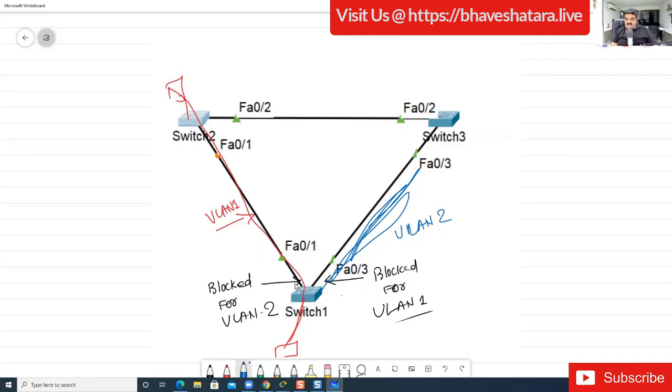This port is blocked for VLAN 2. It means this red VLAN 1 can send the data using this port, right? And this particular port is blocked for VLAN 1. So this blue VLAN, VLAN 2, can send the data from this particular port. So virtually two ports are blocked. And if you think again, it is not blocked, both ports are open for a particular VLAN. And this is called PVST, right?